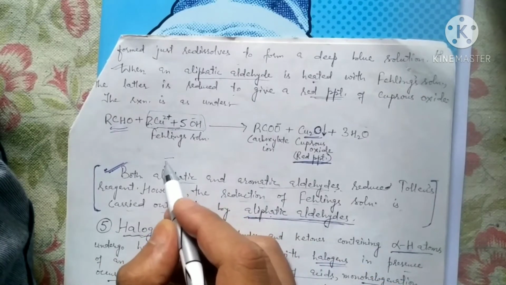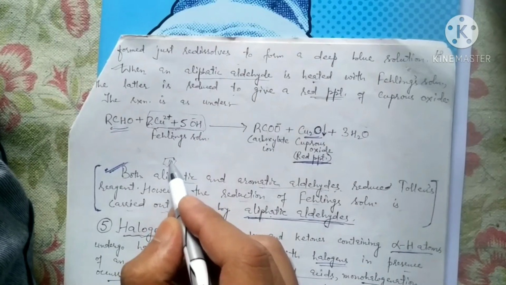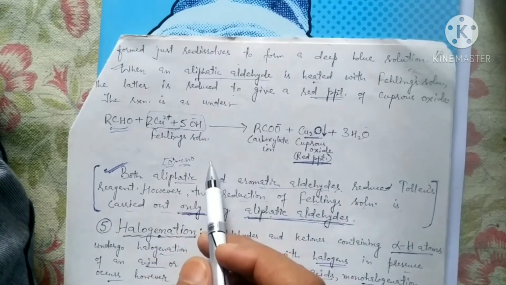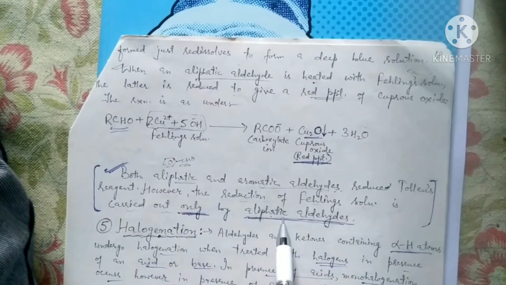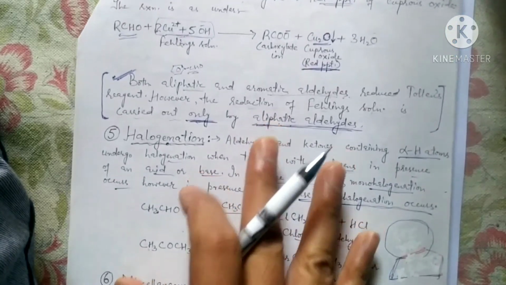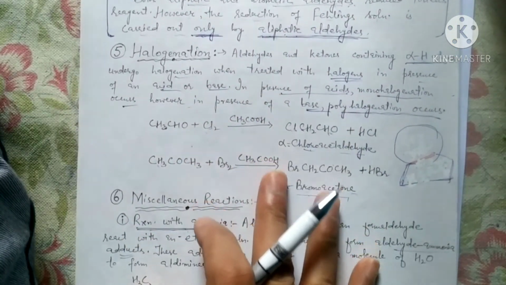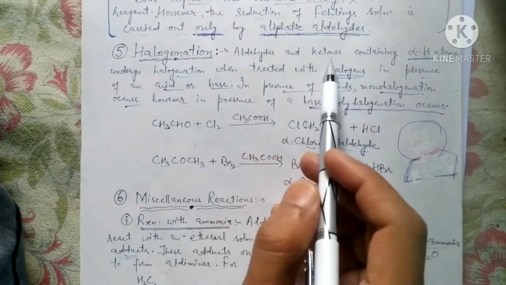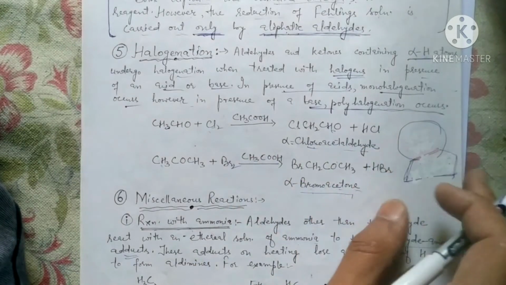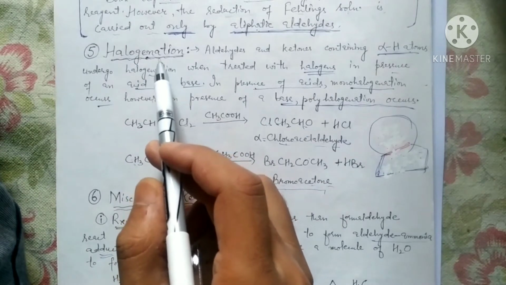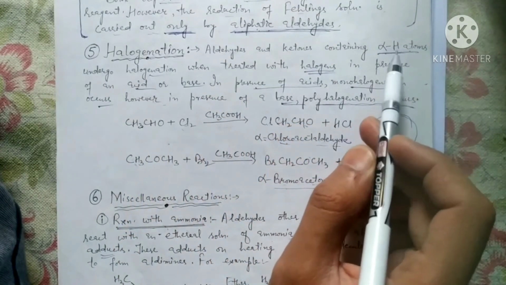Aromatic aldehyde, for example, if we take the case of benzaldehyde, C6H5CHO, then this gives a positive Tollens test. But benzaldehyde is not capable of giving a positive Fehling's test. Hope you have understood. Have a look at another chemical property of aldehydes and ketones, and this is halogenation. Aldehydes and ketones containing alpha hydrogen. What is the condition? In order to show this property of halogenation, those must be having alpha hydrogen.